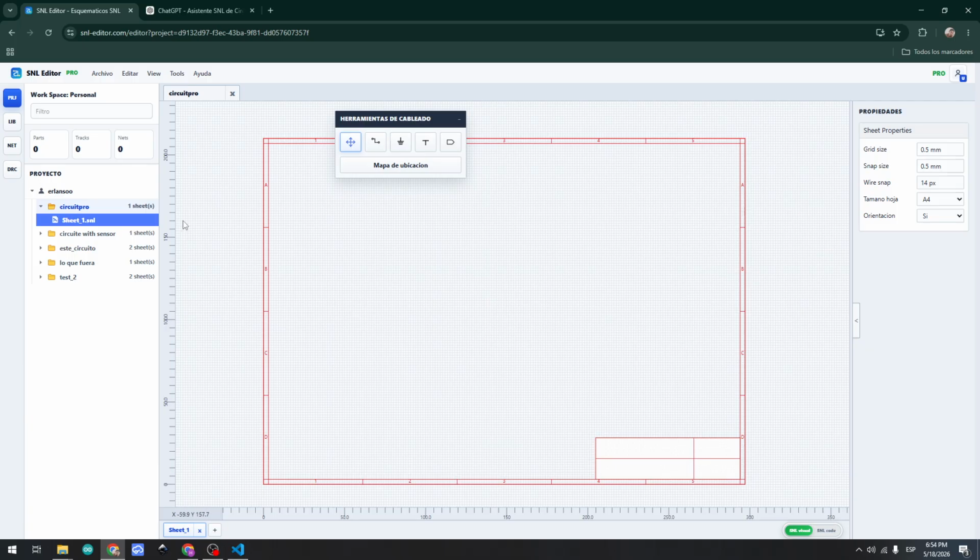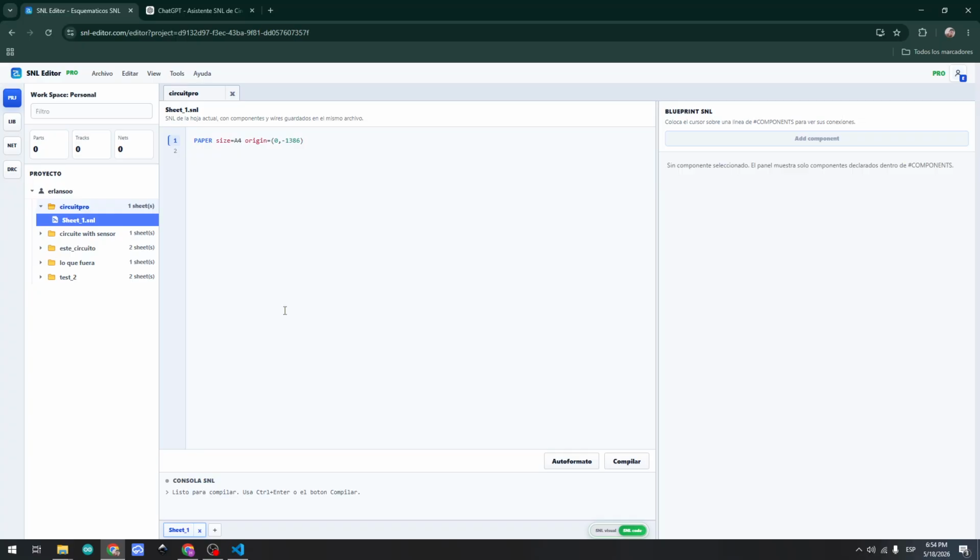When you create the project, you have this sheet, and this section is called SNL Visual. If you switch this, you have here the compiler, and you need to write the code here.